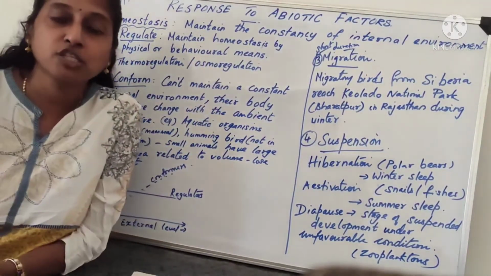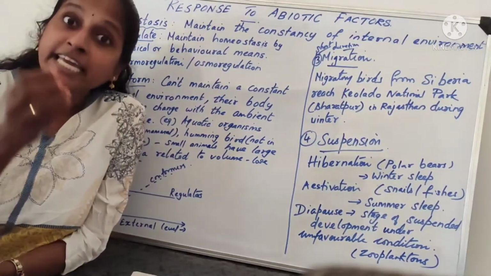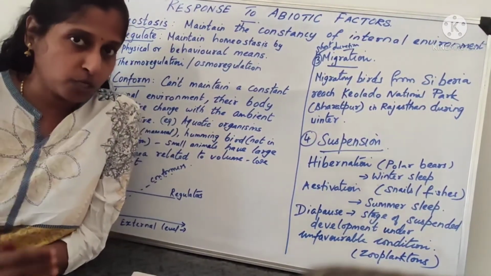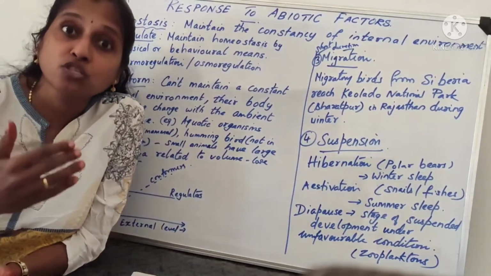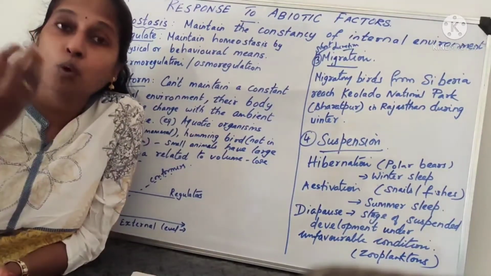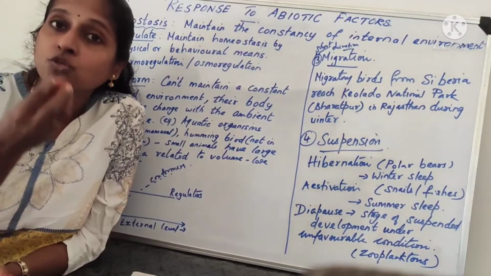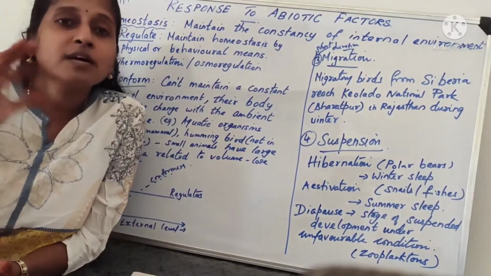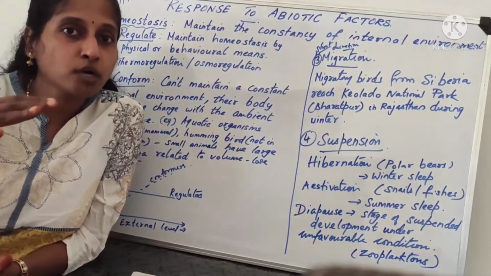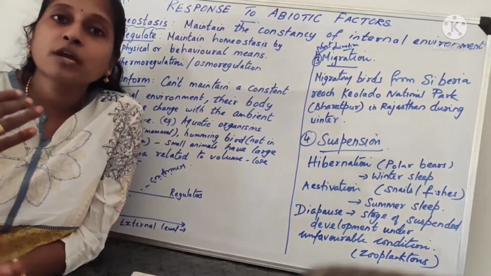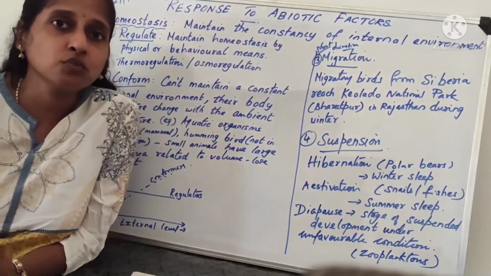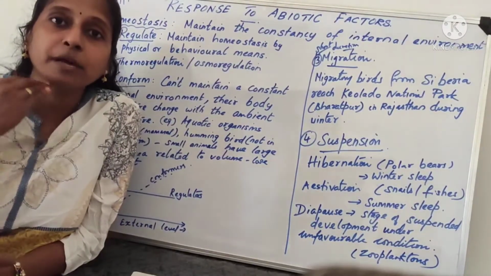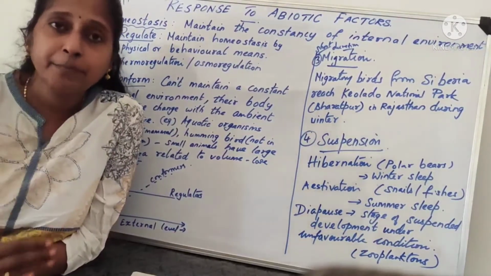So what is thermoregulation? What is osmoregulation? Regulation of heat we call thermoregulation. And osmoregulation is regulation of osmotic concentration, the amount of water present in my body and the salts present in my body. That we call osmoregulation, water maintenance. So regulating heat, regulating water. By these two methods, I can regulate my body temperature to the normal temperature.